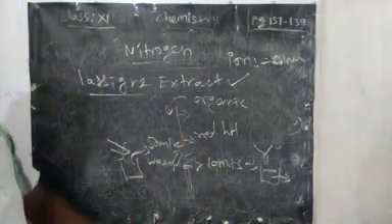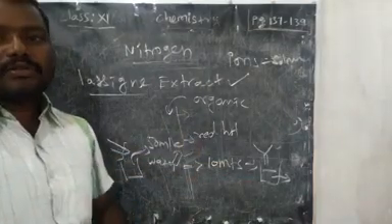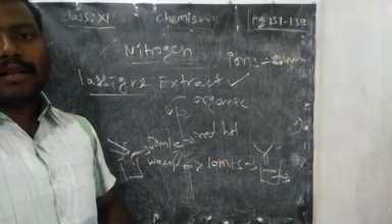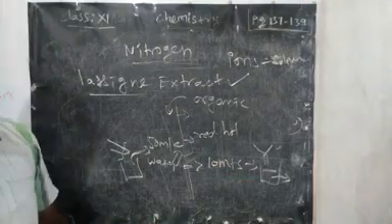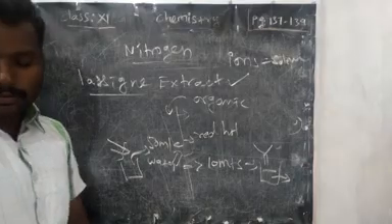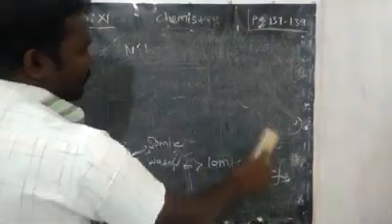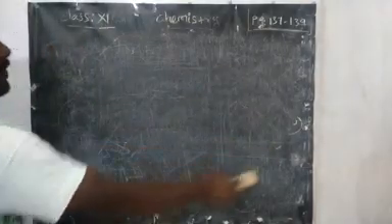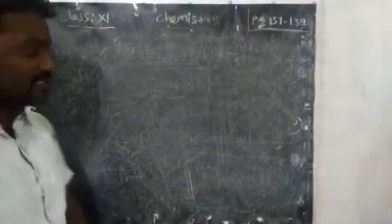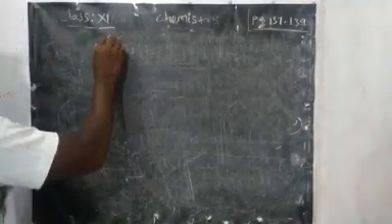By using this, we can detect nitrogen, sulfur, as well as halogens. First, the test for nitrogen.